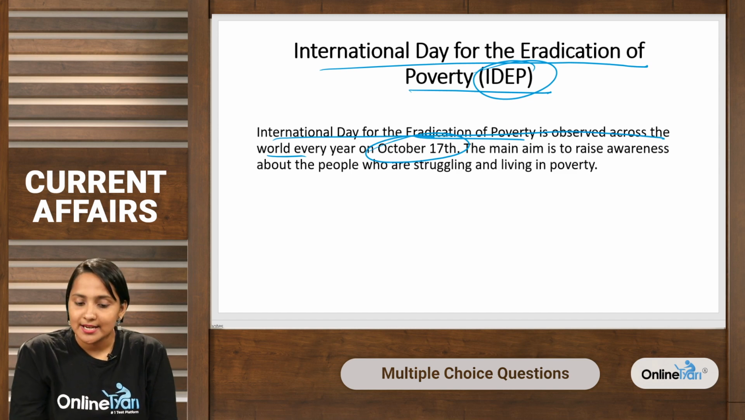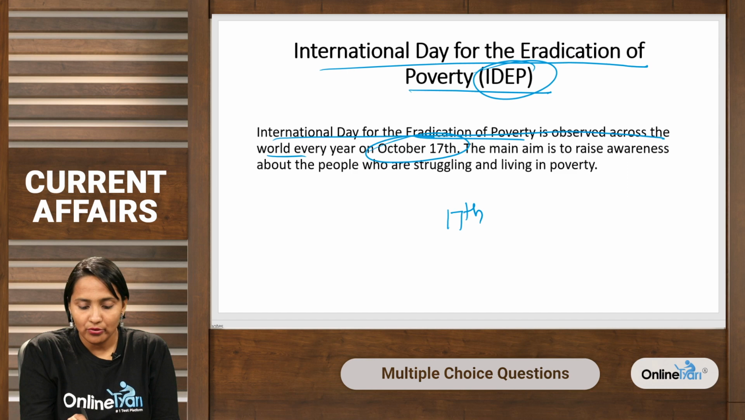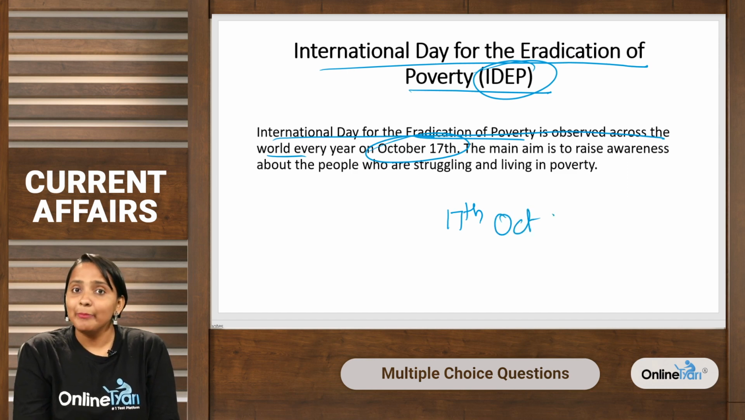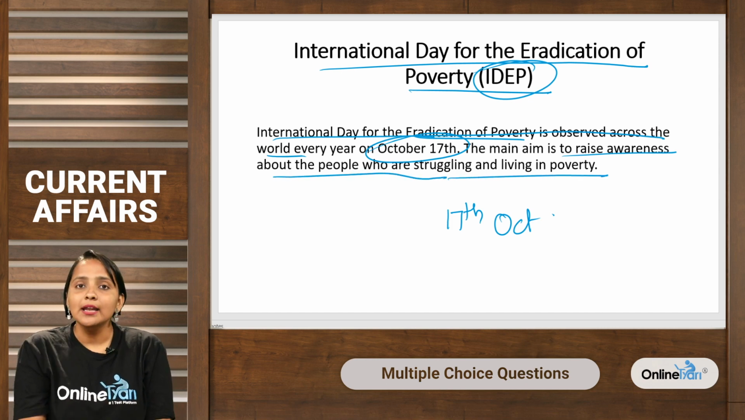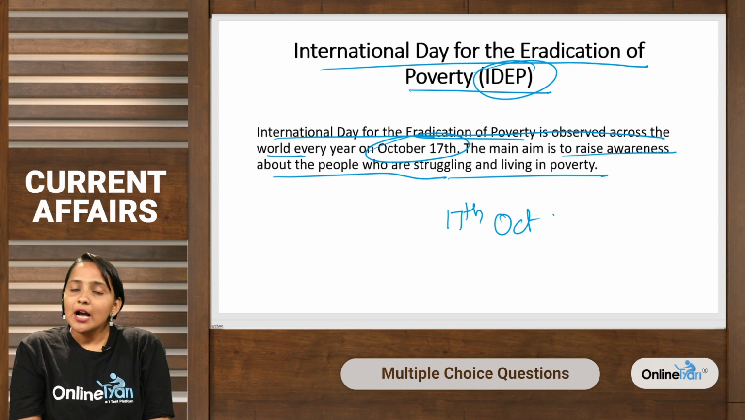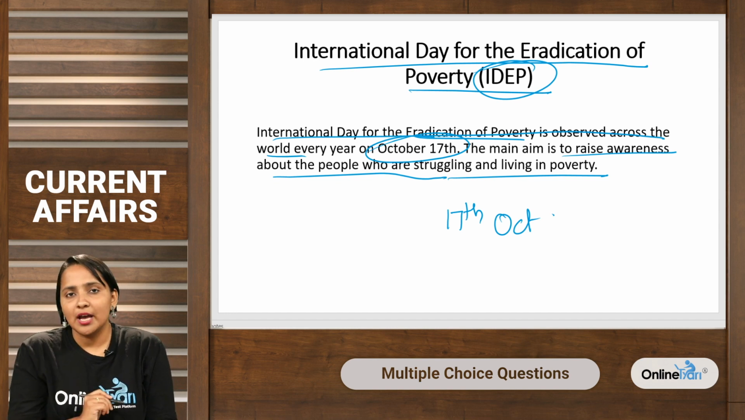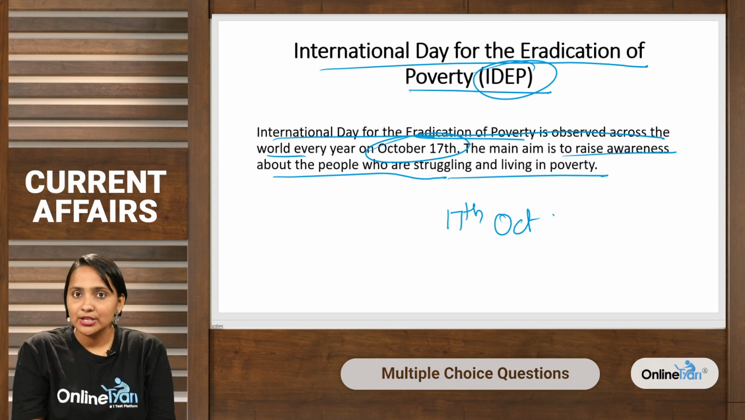So, what is the International Day for the Eradication of Poverty? That is 17th of October. The main aim of this day is to raise awareness about the people who are struggling and living in poverty. What is this year's theme? The theme of this year's International Day for Eradication of Poverty is acting together to empower children.